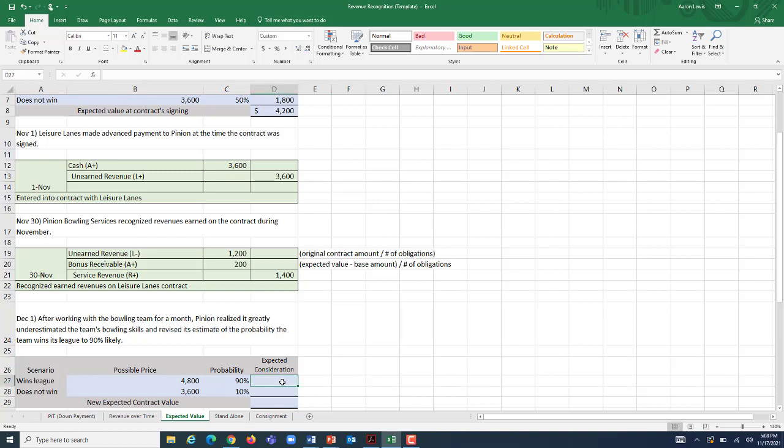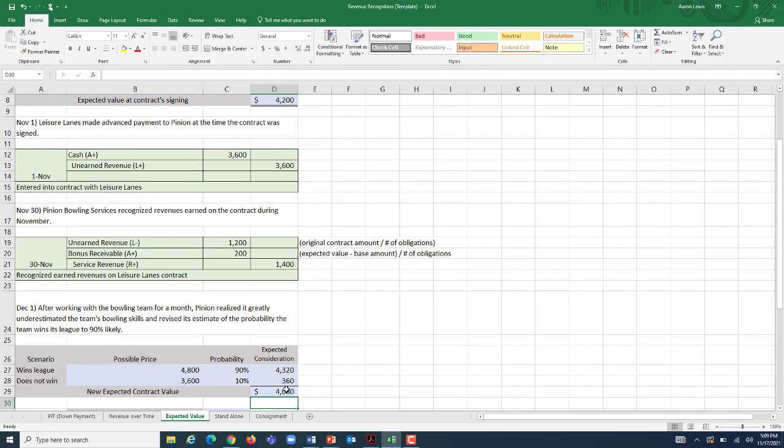So we're going to figure out expected consideration the same way we did before, taking each possible price and multiplying it by its weighted probability. So 4,800 is the possible price for winning the league. 90% chance that happens. That comes out to 4,320. 3,600 if they don't win the league, but there's only a 10% chance that happens. We'll add $360 in revenue to that, and we add those two together. And now our expected contract value is $4,680.